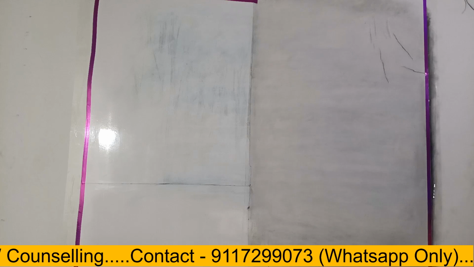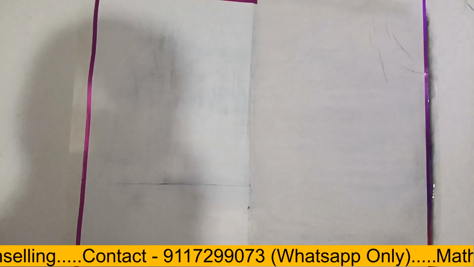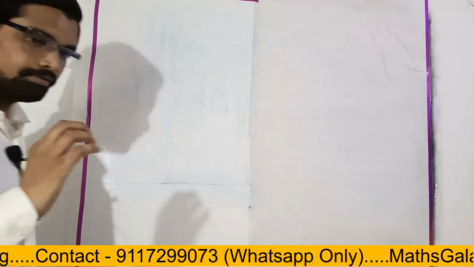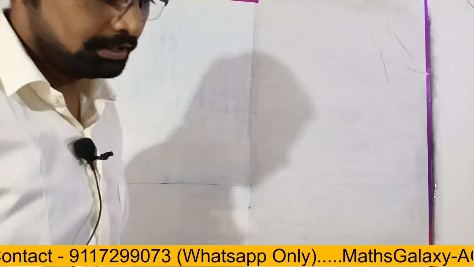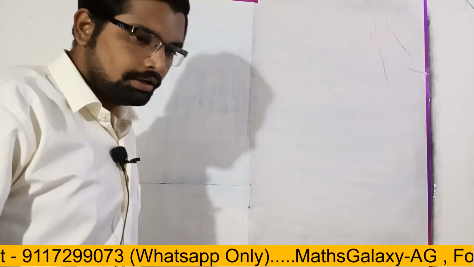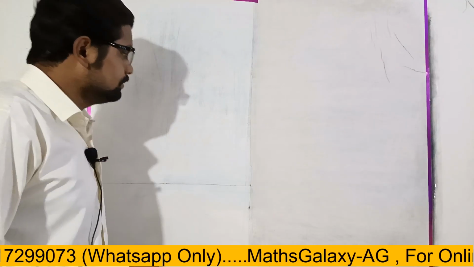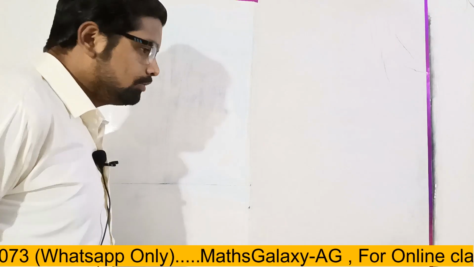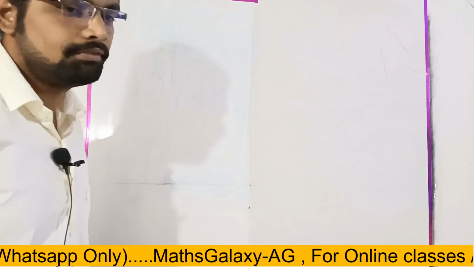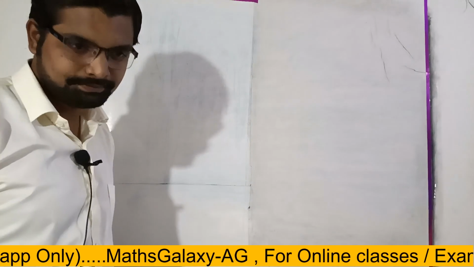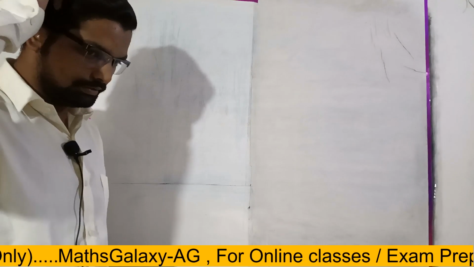Okay. Now let's see here. So we learned about factors and multiples, right? Can you tell me numbers which have only one factor? 13.